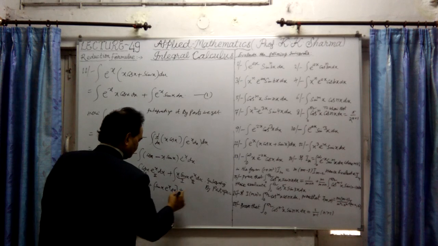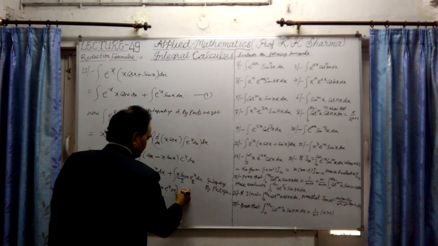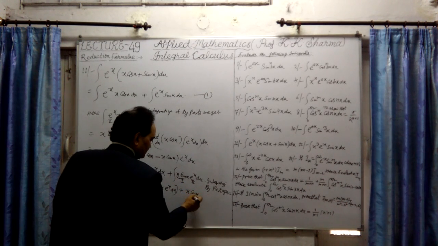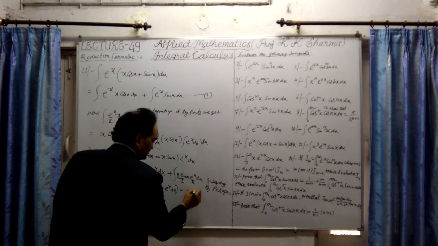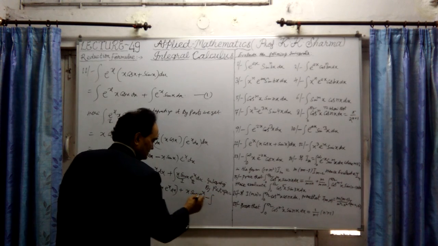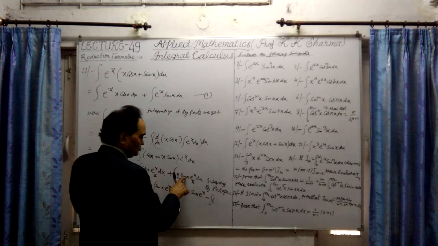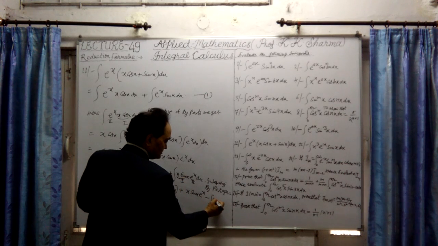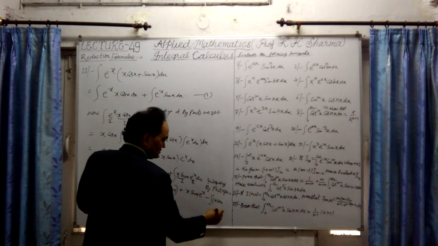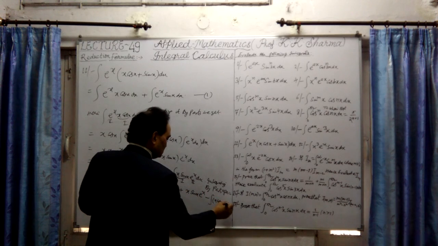Then plus, now keeping these two same, the first function is x sin x as it is. We are taking x sin x as first function into integration of dx minus differentiation of x sin x by product rule. It will be first x as it is, sin x is cos x, then plus sin x differentiation is 1, which is sin x.